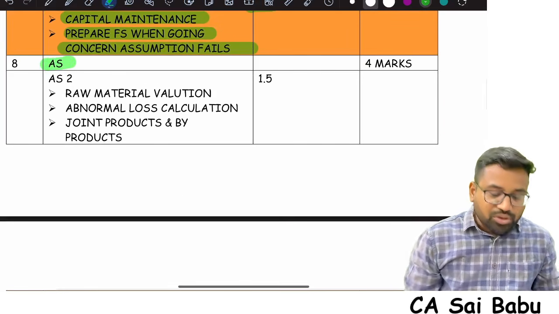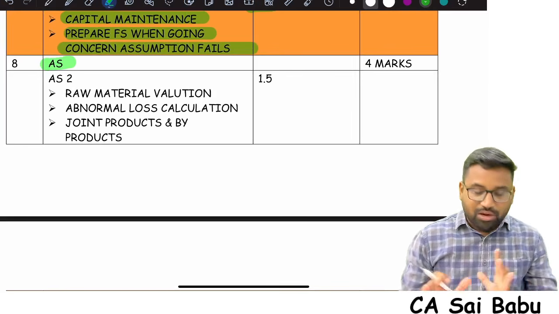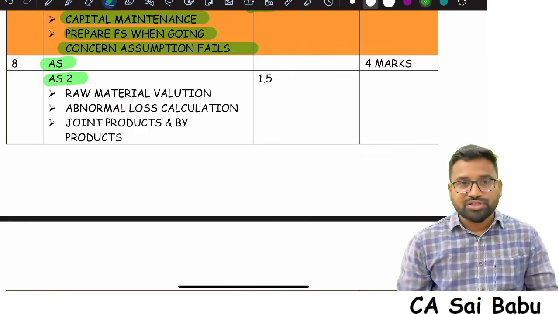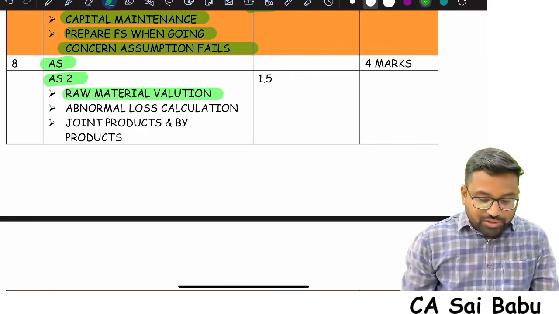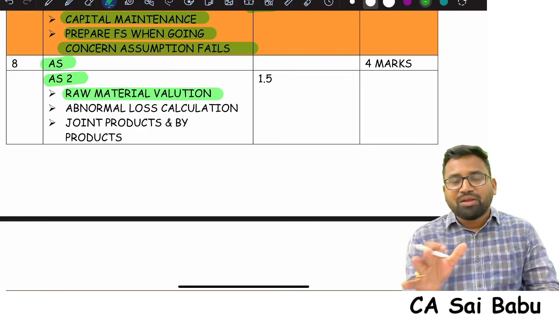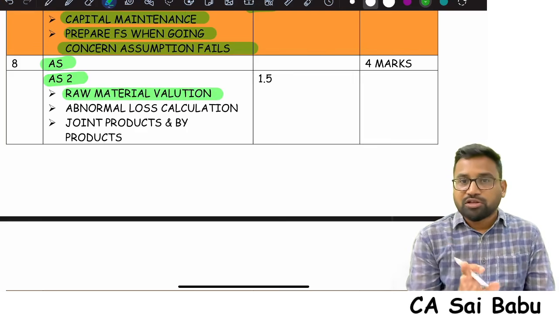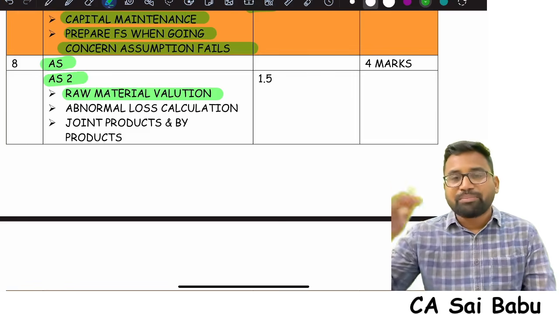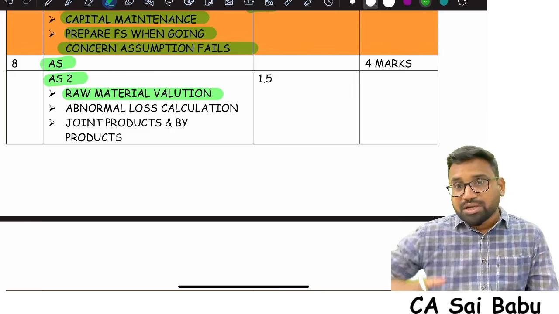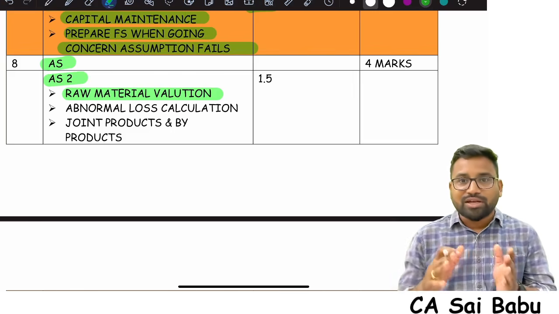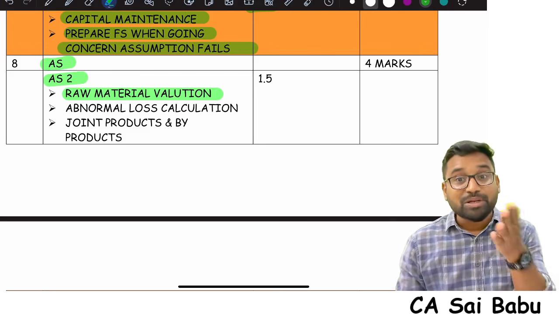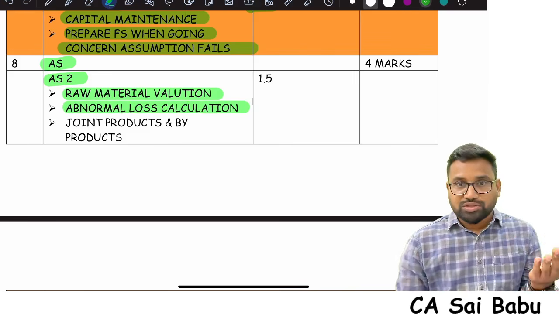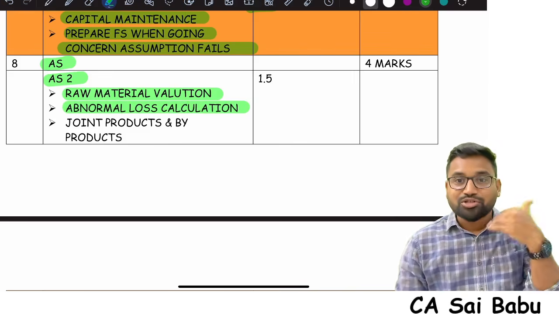Now coming to accounting standards, I have given some accounting standards here. AS 2, inventory valuation: focus on raw material valuation, because everybody knows how inventory is valued, at cost or NRV, whichever is lower. But raw material is a little bit different. Raw material valuation depends upon the finished goods valuation. Generally raw material is valued at cost, but sometimes it is valued at replacement cost also. Also focus on how to calculate abnormal loss: if there is an abnormal loss of stock, how it has to be calculated.